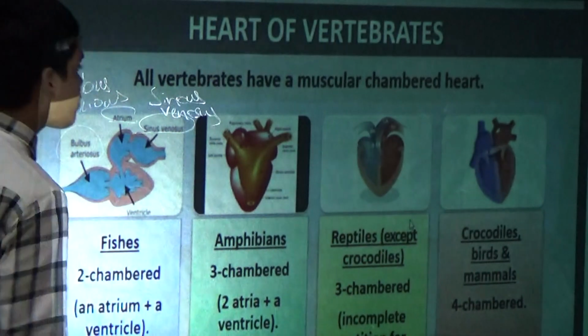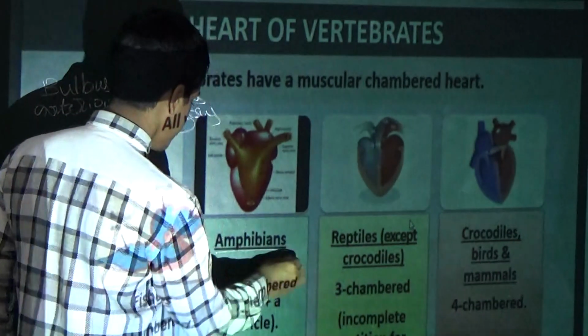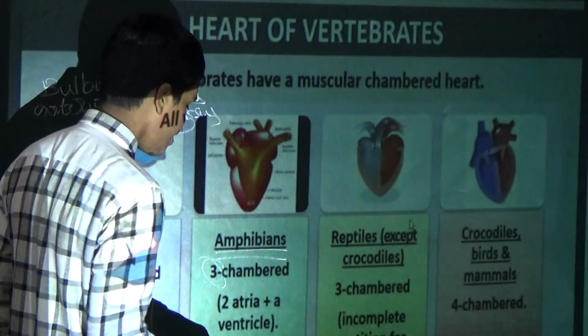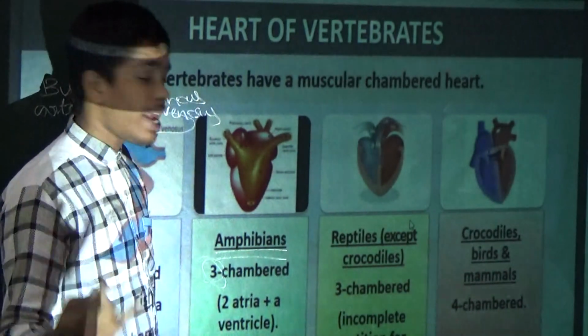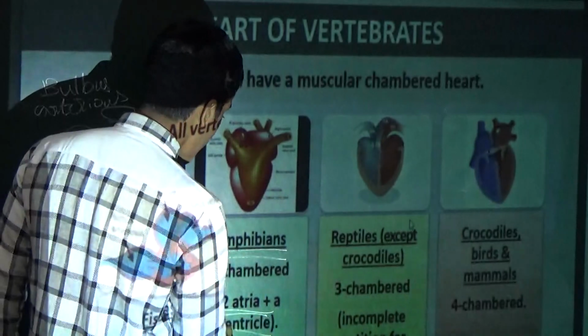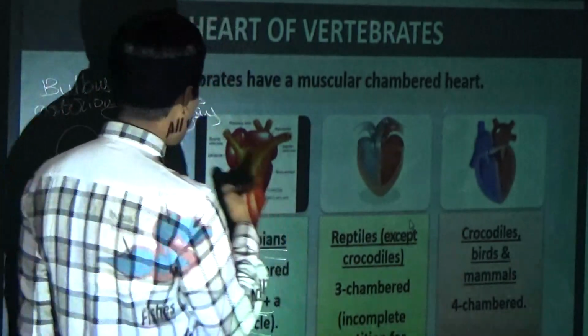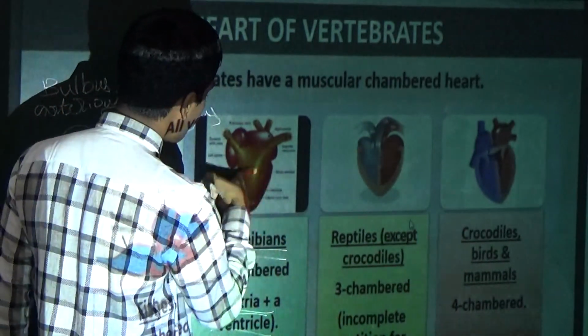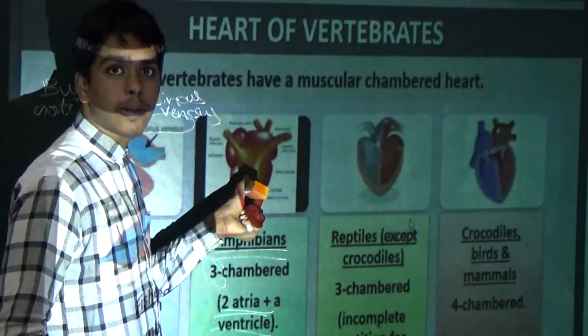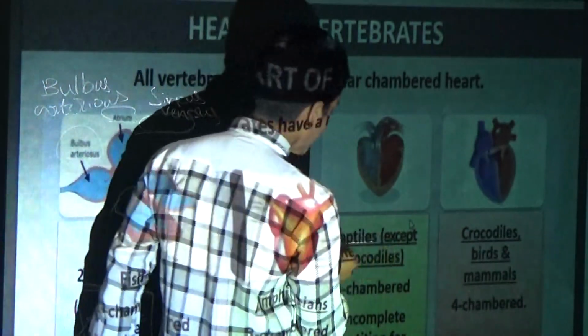Okay. Now in amphibians it is three-chambered. Three-chambered means two atria and one ventricle. Now, we will discuss amphibians in the later parts. Now reptiles.